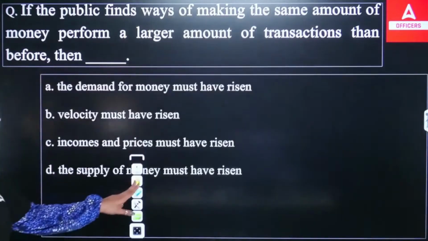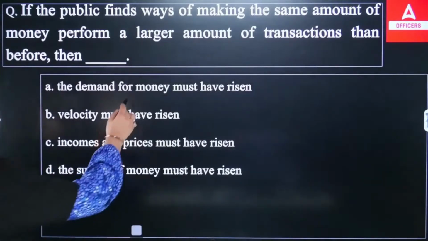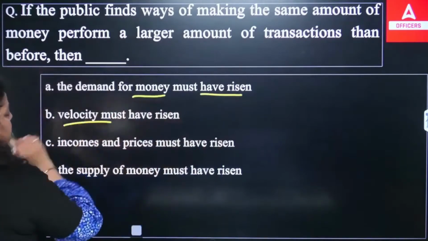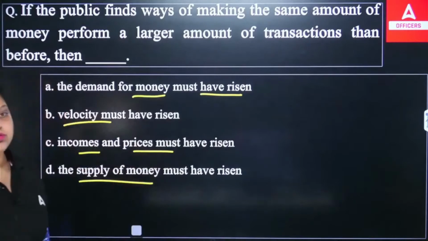And these are the options in front of us. Which of the following will be right? The demand for money must have risen. Velocity of money has risen. Incomes and prices must have risen. The supply of money must have risen. So which of the following is right?